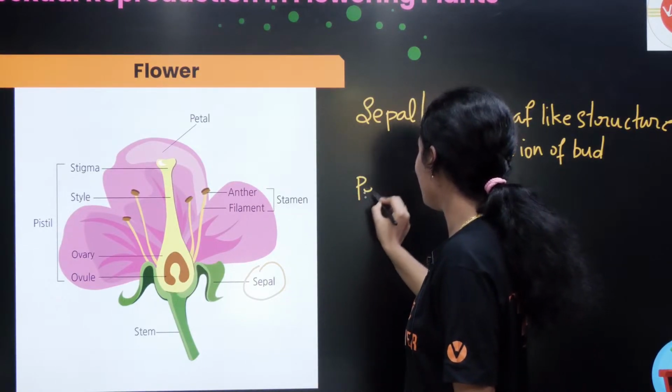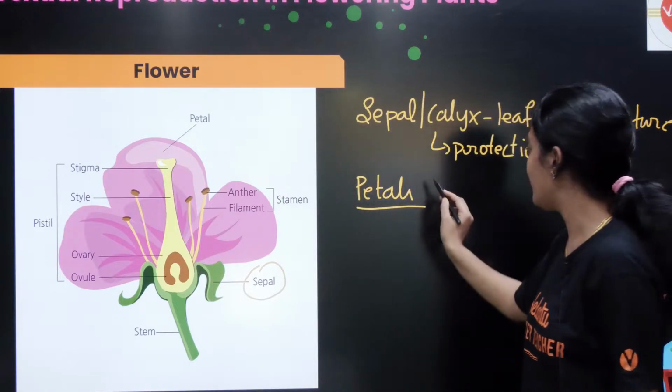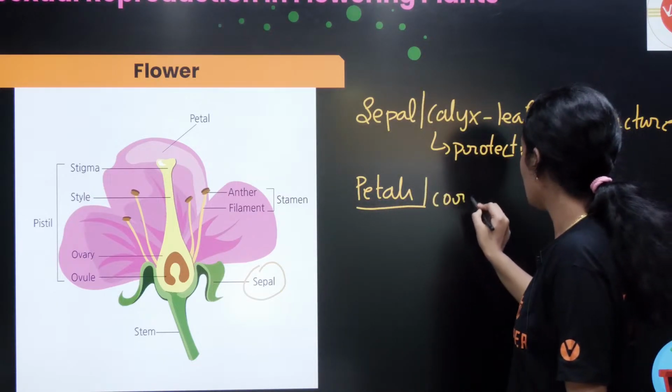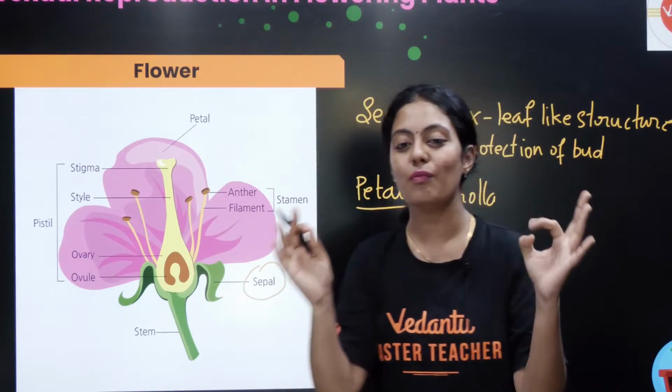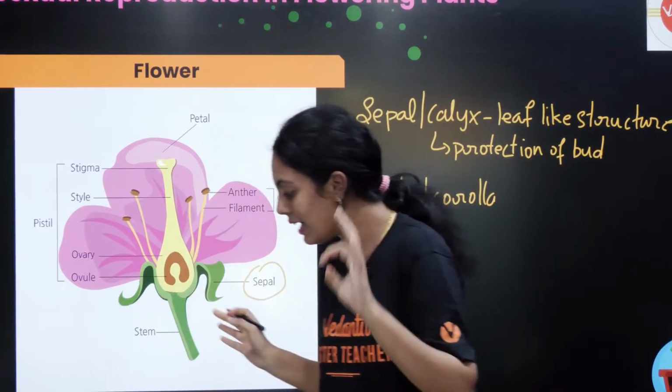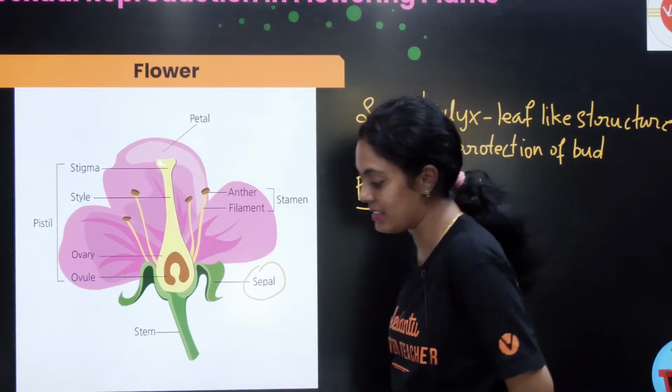Then you have petals. What is the other name for petals? Corolla. Can anyone tell me what is the function of petals? The other name for sepals is calyx.